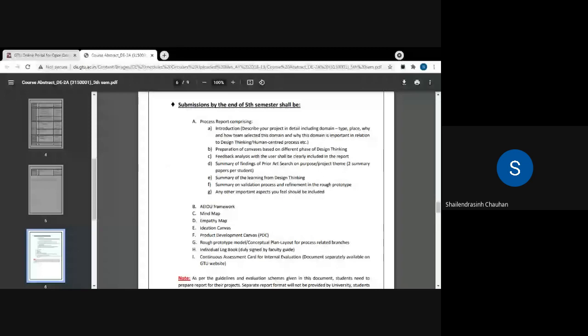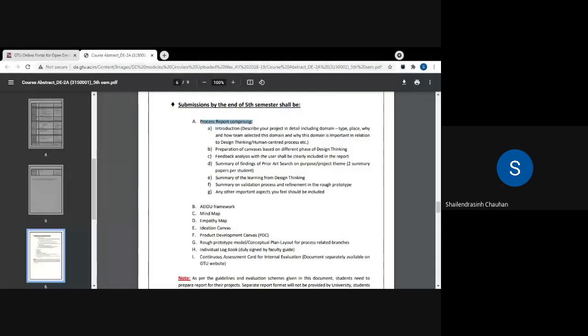In submission, these are the things that you need to submit, and you all are aware of these things. First is the report, a soft copy report on the problem definition that you are going to select. For example, you select one problem definition, and you need to prepare a report in soft copy. That is the first task, and in that report you need to maintain all these things.